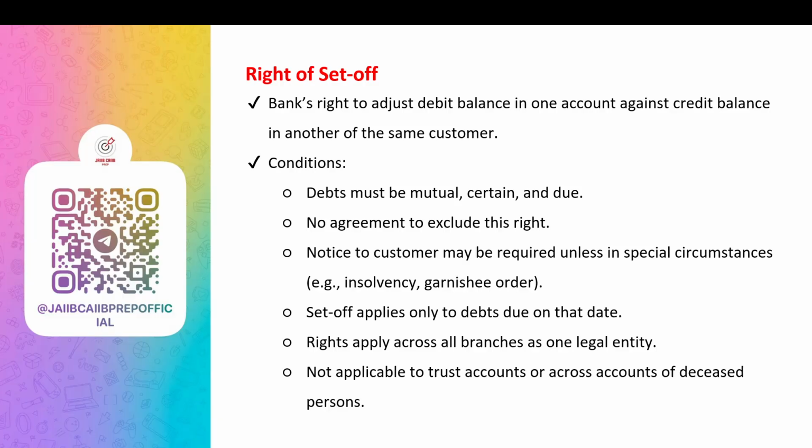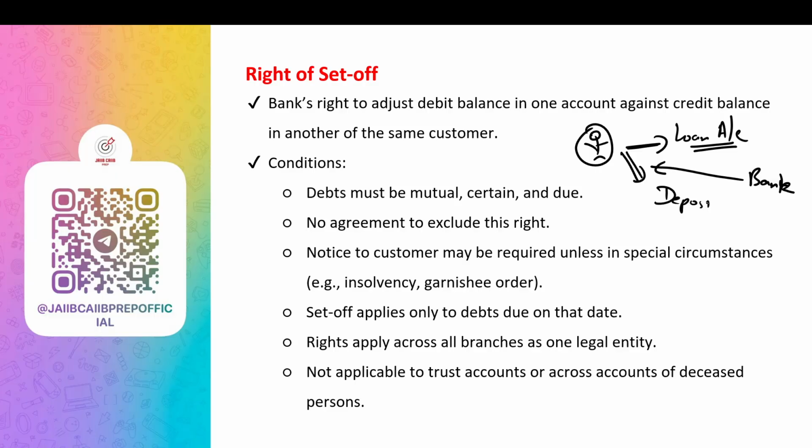If a person has a loan account, it implies that he or she owes money to the bank, and if he or she has a deposit account, it implies that the bank owes money to this customer.